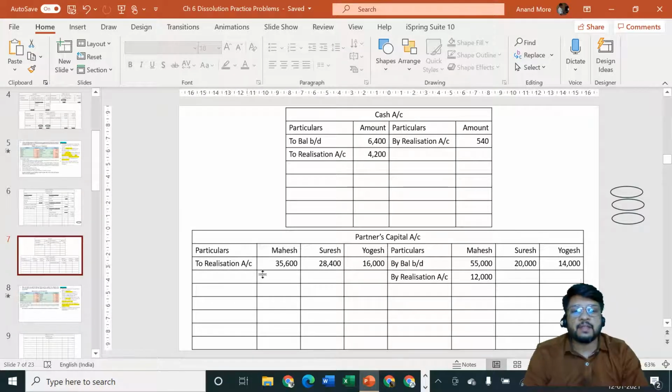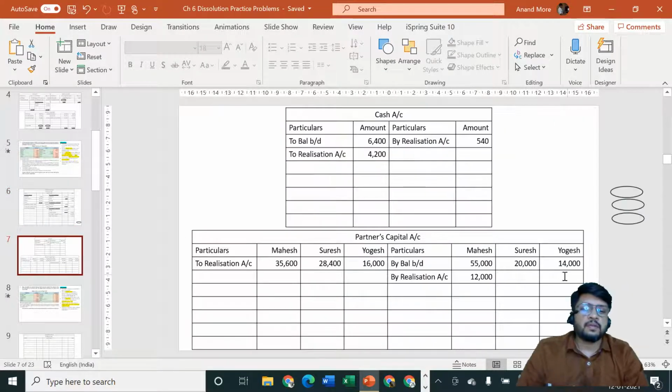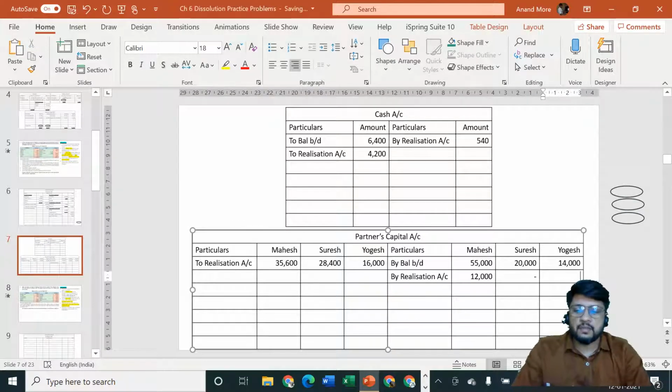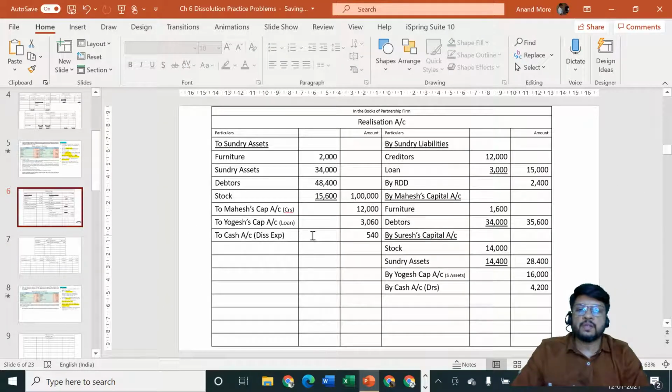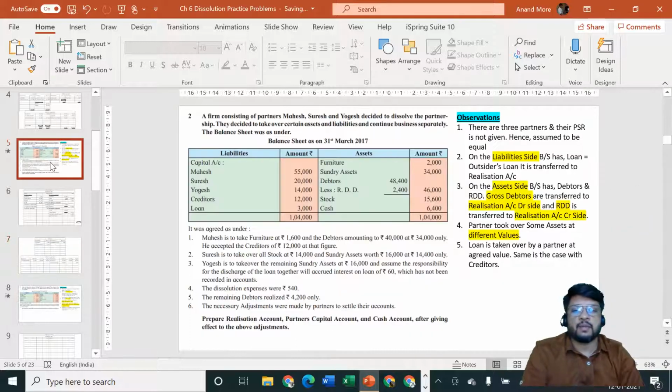Partners capital account. Acha, here I forgot to pass the entry for 3060. 3060 second effect is in Yogesh capital account. Please don't forget that particular thing, otherwise you may not be in a position to tally the account. Okay, 3060 we have mentioned that Yogesh is the giver and loan is the receiver, so loan account debit, that is realization account debit to Yogesh capital account, that has gone here. Okay, and Suresh has not taken over any liability, so that is more than sufficient. Suresh capital account can be having a dash entry on the credit side for liabilities not taken over. Okay, so here we have completed everything else.